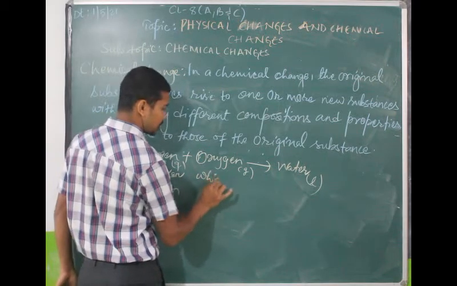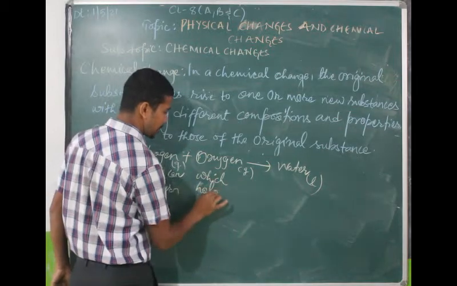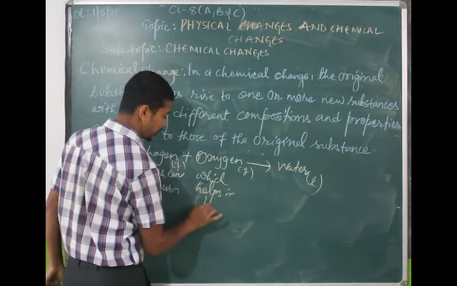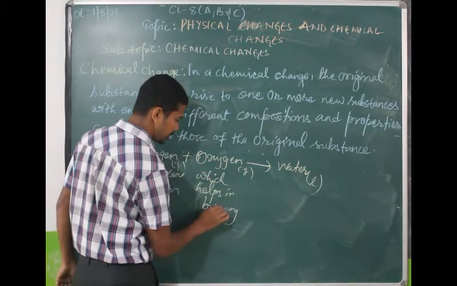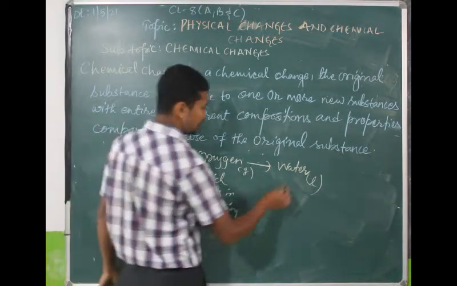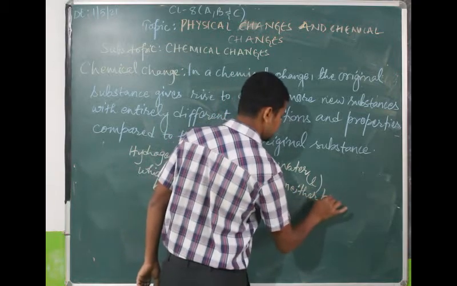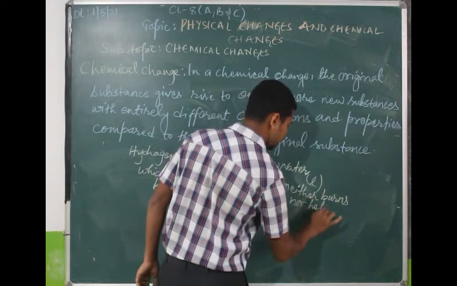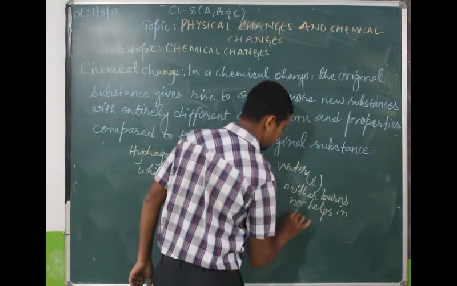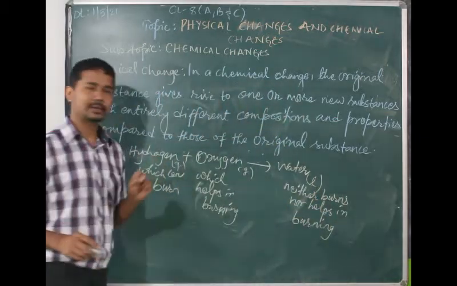Oxygen supports or helps in burning. Water neither burns nor helps in burning.